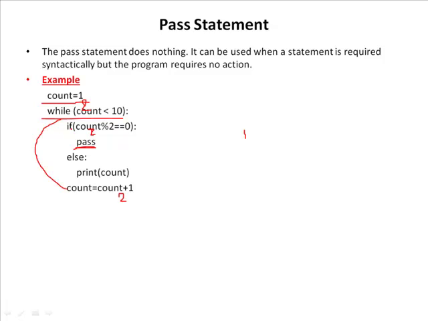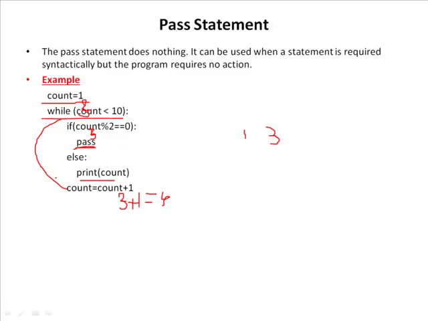So from this if condition it will go to the count incrementation. Now count value is 2 plus 1, 3. Again it checks the condition 3 less than 10, condition is true, and here the first if condition is 3 modulo 2 equal to 0, condition is false, so it will go to the else part to display the count value, that is 3. So from this statement we go to the next statement, that is count incrementation statement. Now the count value is 4. So from this statement again control will jump to the while condition.